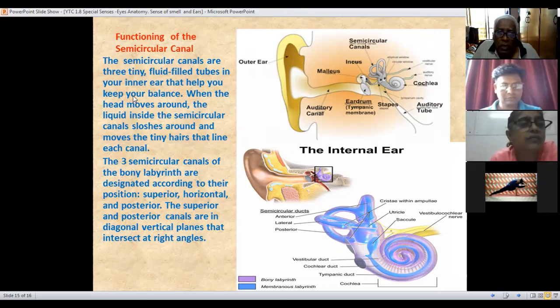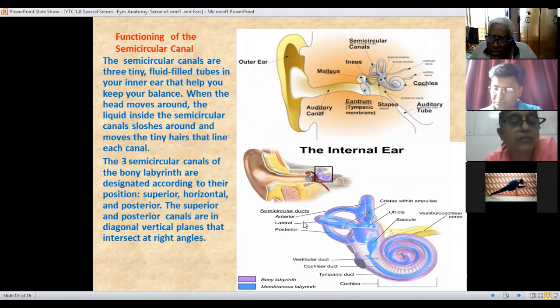The semicircular canals are three tiny fluid-filled tubes in your inner ear that help you keep your balance. When the head moves around, the liquid inside the semicircular canal sloshes around and moves the tiny hairs that line each canal. The three semicircular canals of the bony labyrinth are designated according to their position: superior, horizontal, and posterior. This is the posterior part. This is the lateral, and this is the anterior. Anterior in the back, posterior in the front, lateral in the middle.